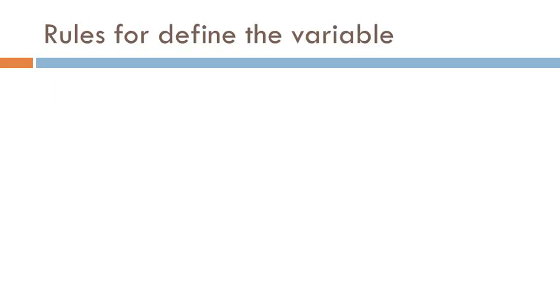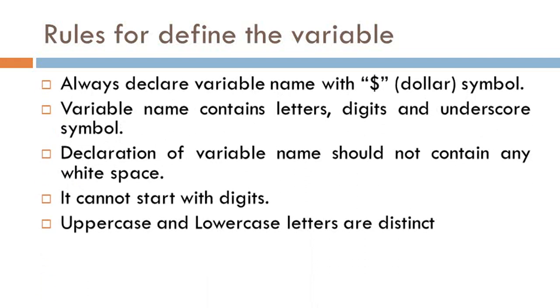Now, rules for defining a variable in PHP. Always declare a variable with the $ symbol. A variable name contains letters, digits and underscore symbol. The variable name should not contain any white space, which means white space is not allowed. A variable name cannot start with a digit. In PHP, uppercase and lowercase letters are distinct.